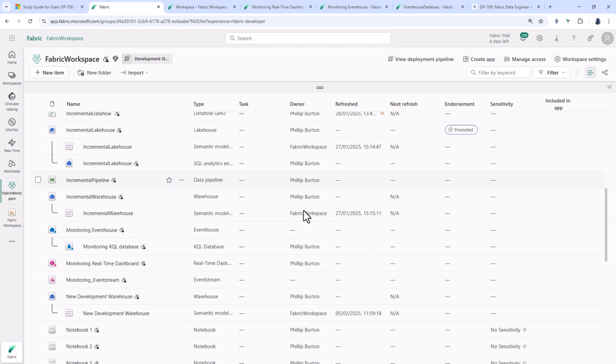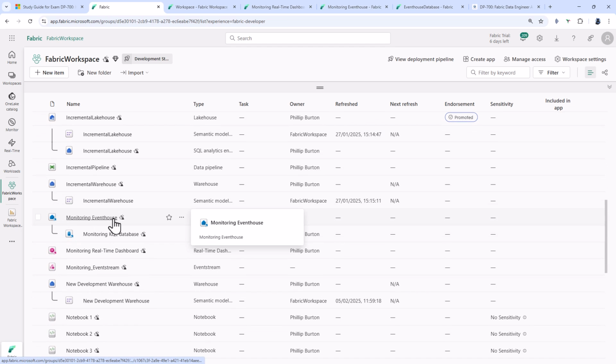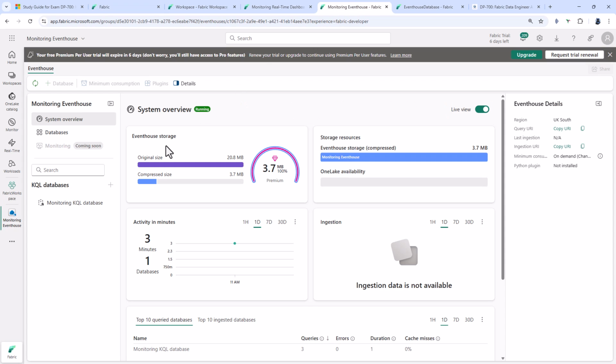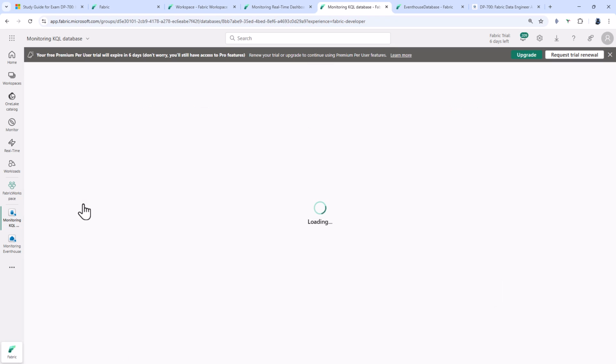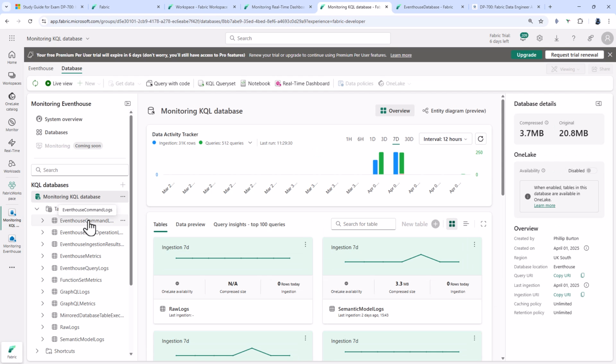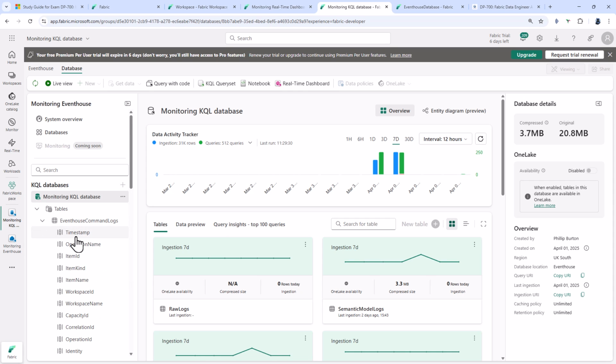Now, if I scroll down, you can see that it is called the monitoring eventhouse, monitoring eventstream, and monitoring KQL database. If I go to the eventhouse, here you can see that we have got a monitoring KQL database which has got multiple tables, but it's these first 5 which are the important ones, as these contain the logs. So you will be required to know some of the details of these individual tables, what they do, and maybe some of the fields which are common to most of them.